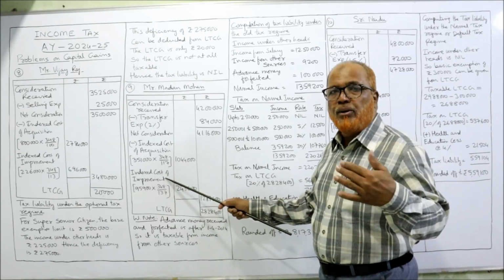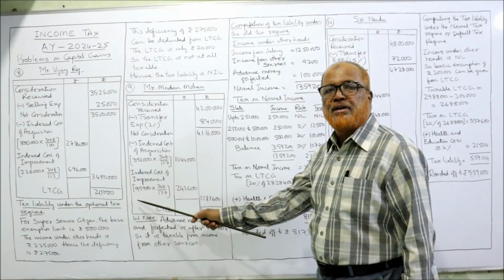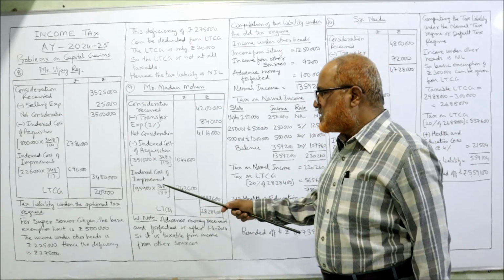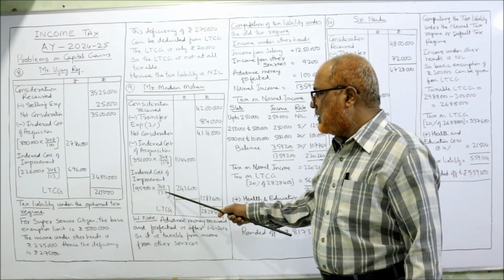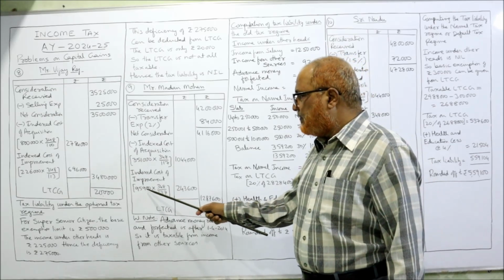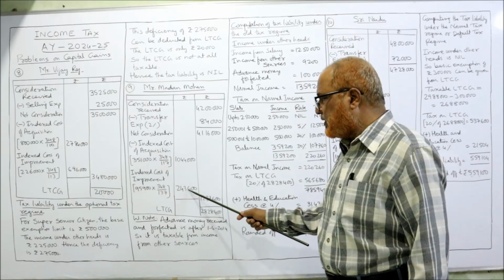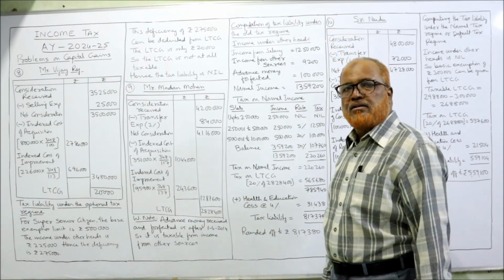He has made some improvement in the house. Indexed cost of improvement. How much amount he has spent? 95,900, given in the problem. Current year index 348 and the index number in which the improvement was made is 137. So 95,900 into 348 by 137, 2,43,600. Add up both, 12,87,600.